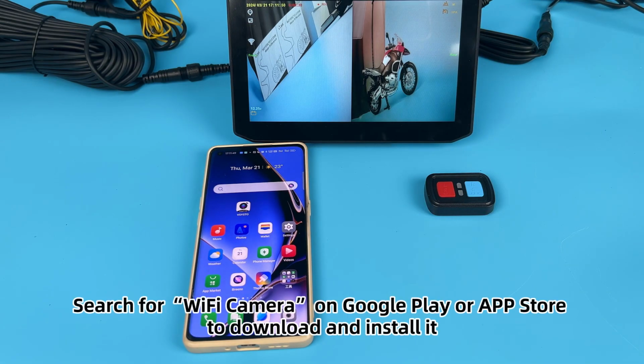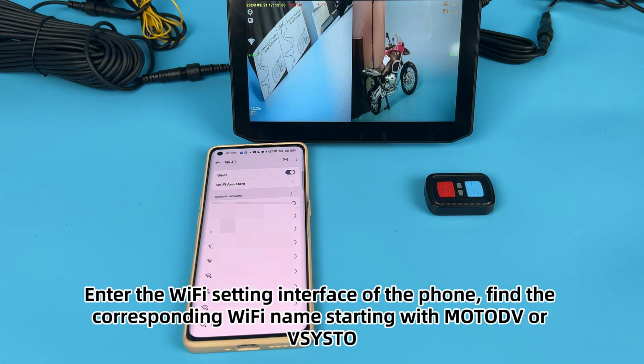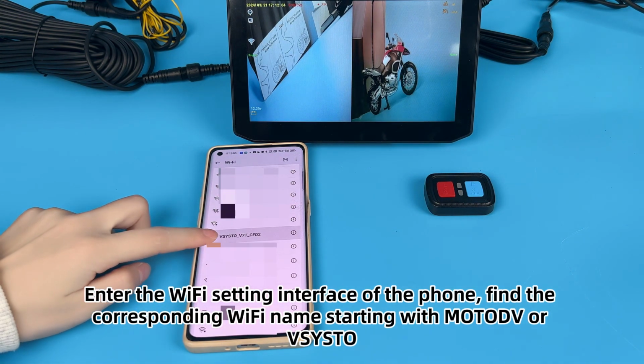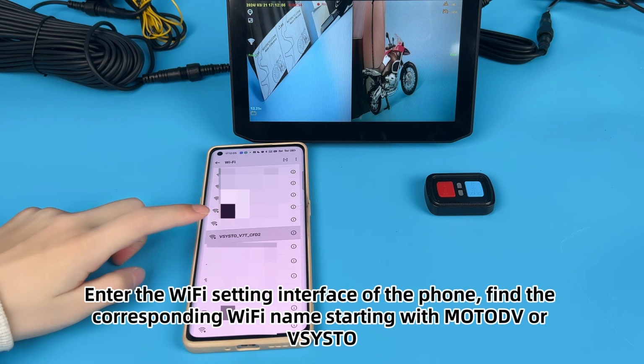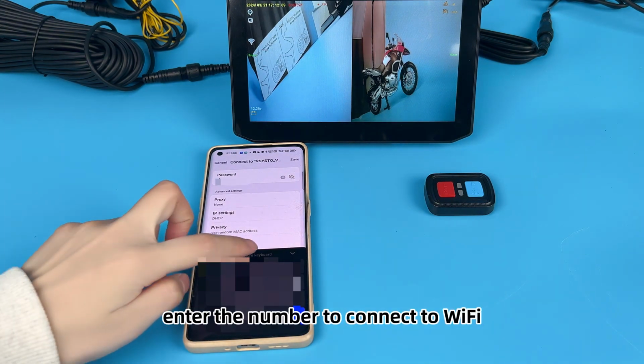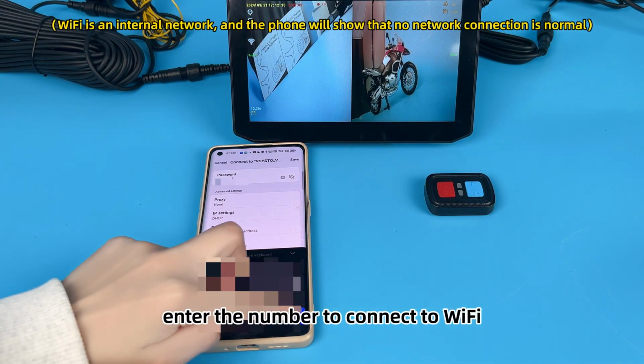Search for Wi-Fi camera on Google Play or App Store to download and install it. Enter the Wi-Fi setting interface of the phone. Find the corresponding Wi-Fi name starting with Motad or Visto. Enter the number to connect to Wi-Fi.